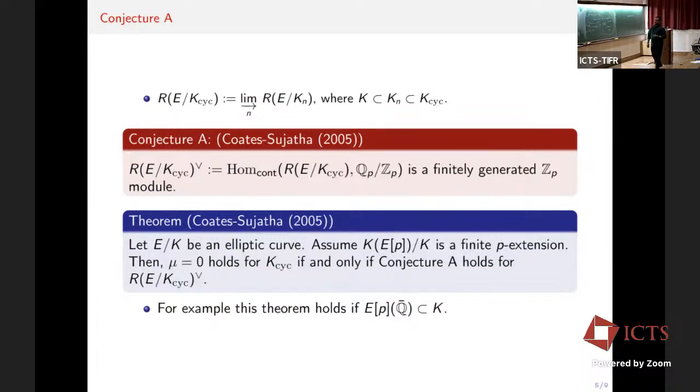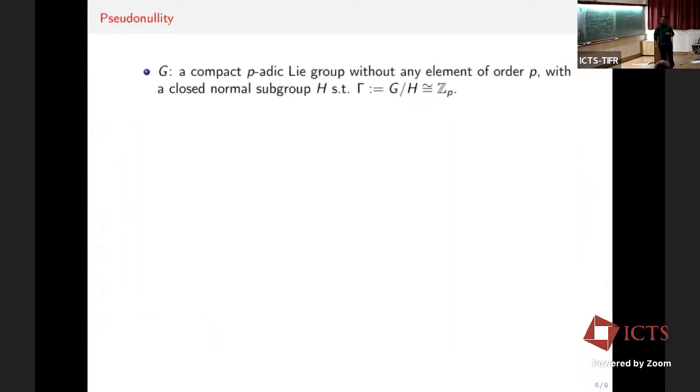Now, next we move on to the setting of non-commutative Iwasawa theory. More precisely, we consider G to be a compact p-adic Lie group with no element of order p, and with a closed normal subgroup H such that the quotient G/H, which is denoted by Γ, is isomorphic to Z_p. This is the kind of setting one considers when formulating the non-commutative Iwasawa main conjecture, for example in the paper of Coates, Fukaya, Kato, Sujatha, and Venjakob.